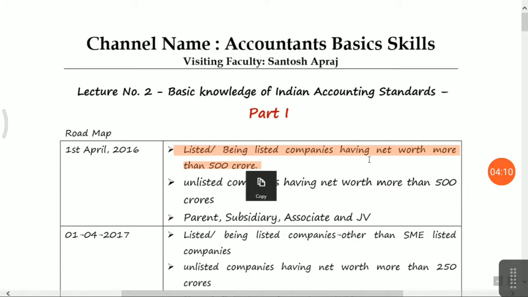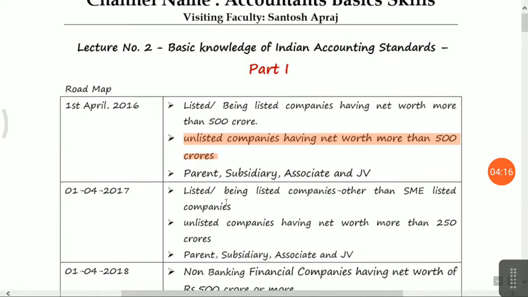Indian accounting standard is applicable for net worth above 500 crores. Then unlisted companies having net worth above 500 crores, and parent company, subsidiary, associate, and JV. Meaning if a listed company has a parent or subsidiary or associate or JV, everyone will be covered by Indian accounting standard. They have to present their financial statement in Indian accounting standard. Next is 1st April 2017: listed companies are also covered in Indian accounting standard, then unlisted companies having net worth more than 250 crores, and they also cover parent, subsidiary, associate, JVs.